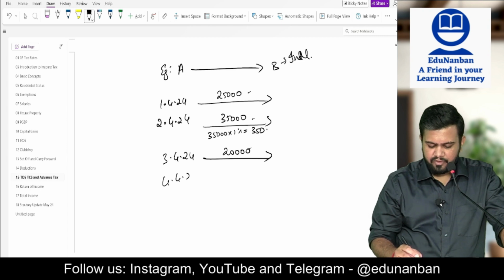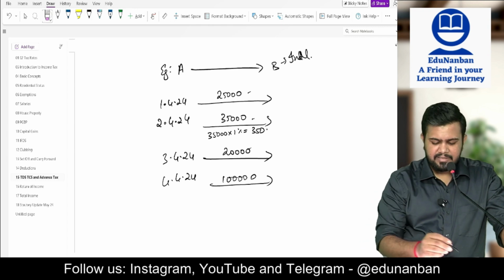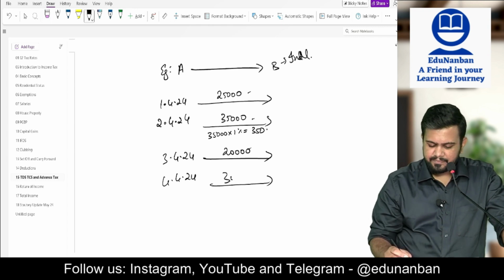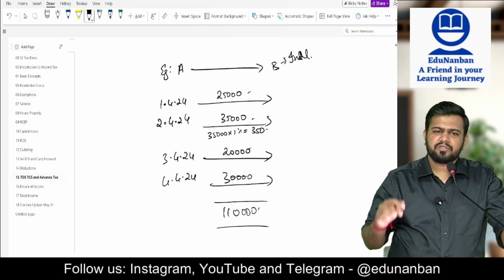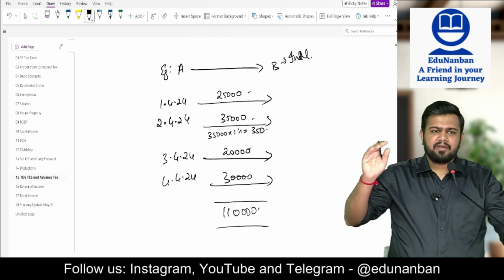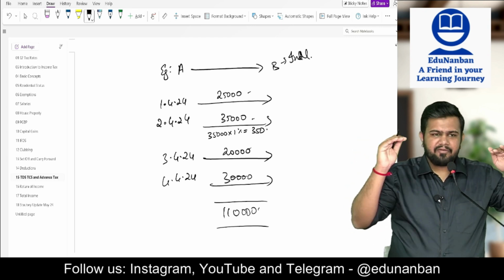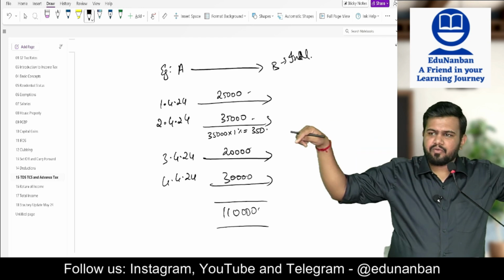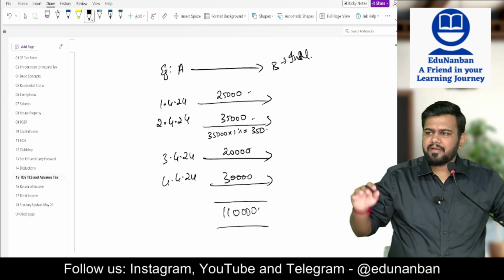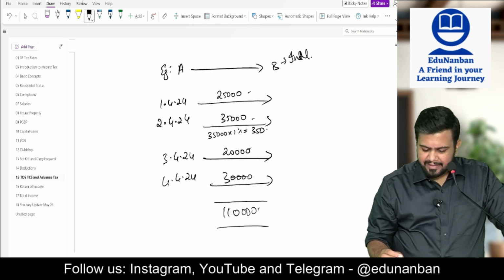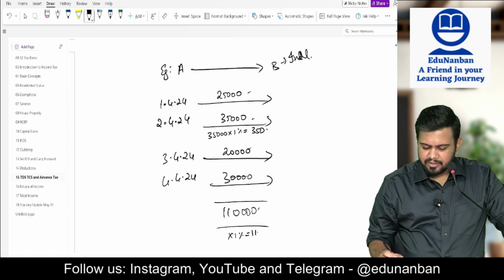Now 4/4/2024, payment made is, let us just say, 30,000. Now total payment is how much? 1,10,000. So now on the 30,000 should TDS be deducted? Answer is yes. Now listen carefully. When 1 lakh is crossed, as I told you in TDS, if the limit is crossed, TDS will apply on the entire amount. So what is the TDS on 1 lakh 10,000 multiplied by 1%? It is equal to 1100.